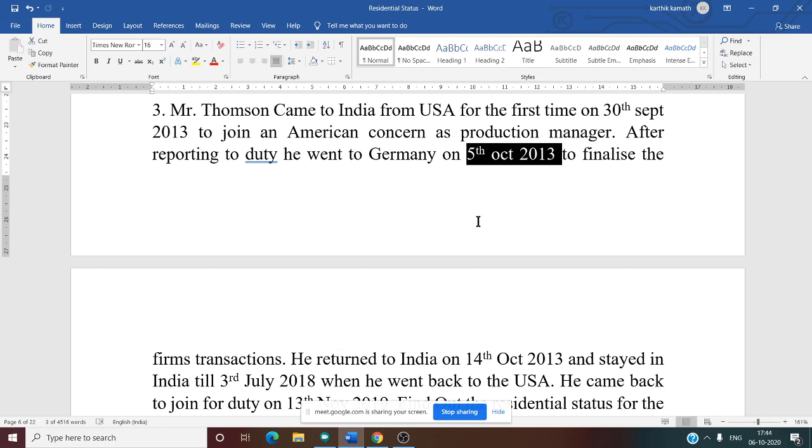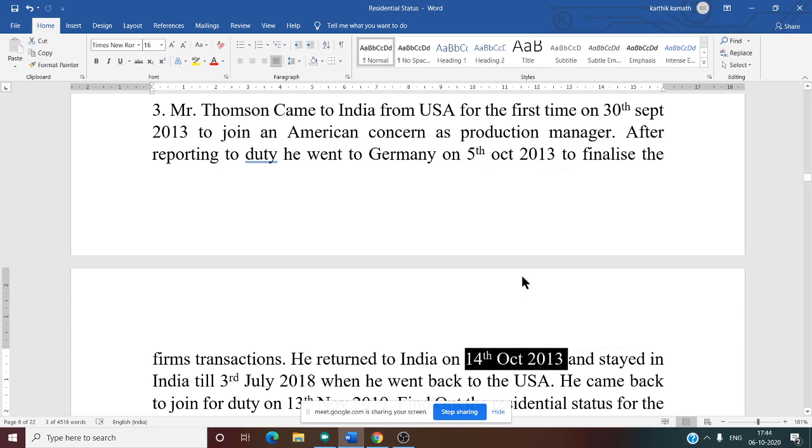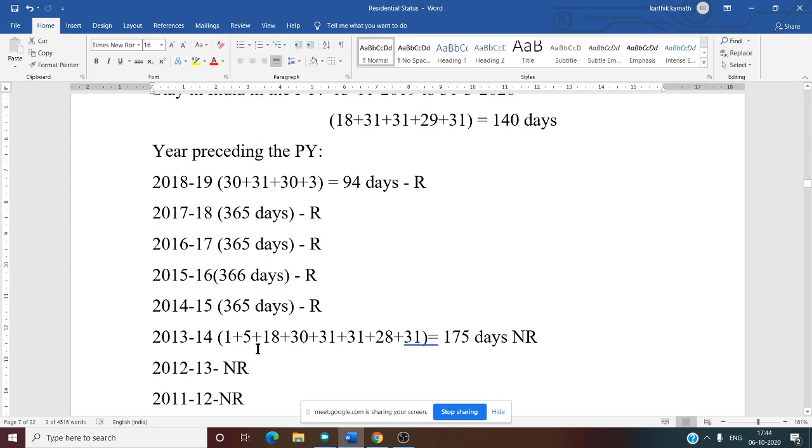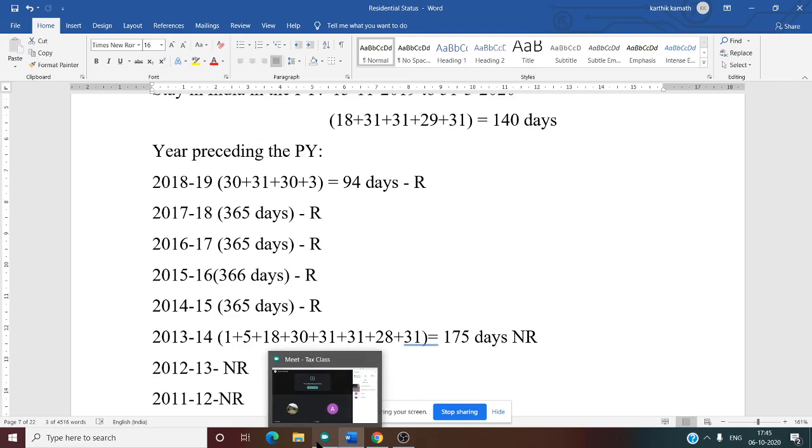Now, what is excluded here? He returns to India on 14th October. So what is excluded? 6th to 13th is excluded. So how many days was he not there in India in the month of October in the year 2013? 6, 7, 8, 9, 10, 11, 12, 13. That is 8 days he was not there in India. Is this clear? Yes, sir. No doubt, right?